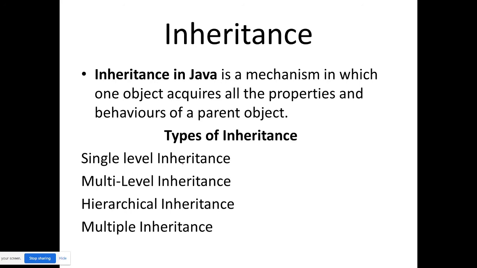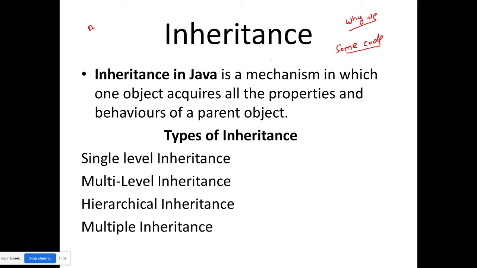See, inheritance is what? First of all, why we need this concept and what is this? Inheritance says that any class can inherit. Suppose I developed something, I have written some code, and a similar requirement is there.